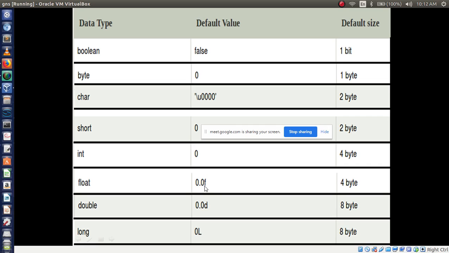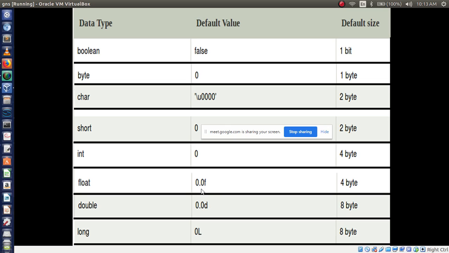0.0. Then one more point you have to notice here, if you are using float, compulsory you have to use f while assigning values to a variable. If you are using a double data type, compulsory you have to use the letter d, capital or small, left to you, but compulsory you have to use d, then f.